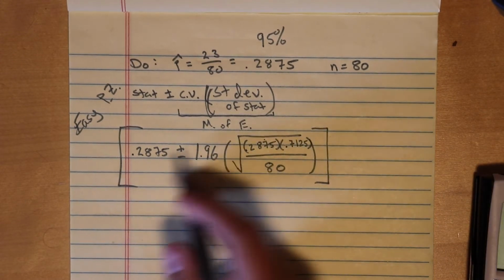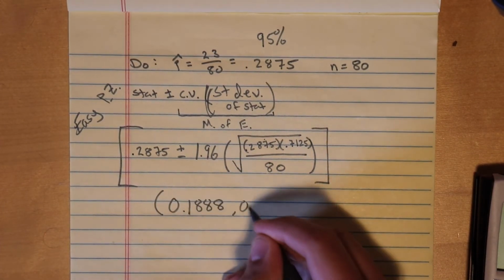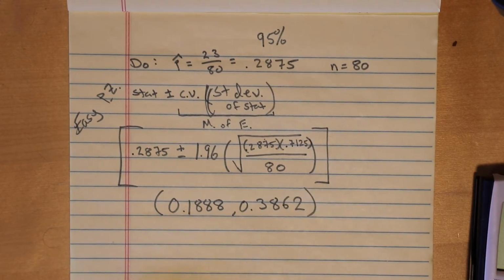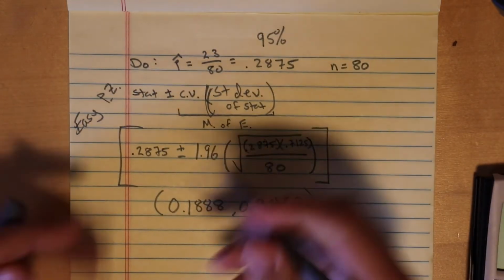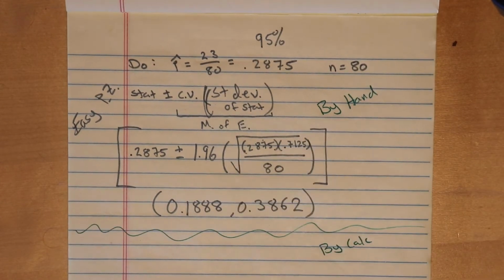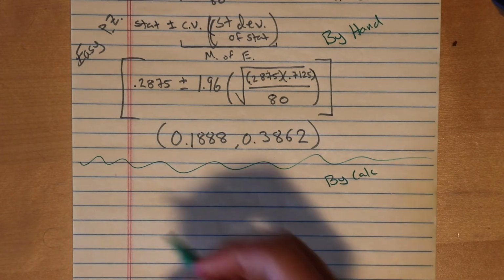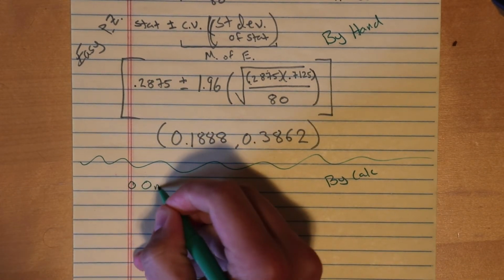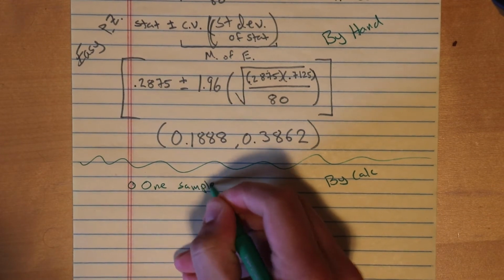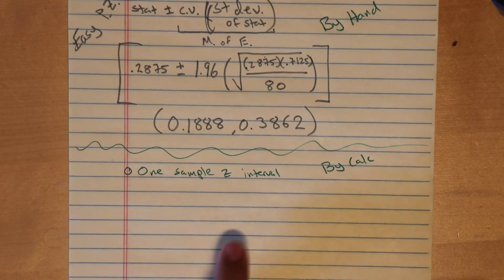And so if we evaluate this in our calculator, we would get this interval approximately. Let me show you what it would look like on a calculator as well. So this is by hand. The big thing with by calculator is that you need to state the name of the test. So the first thing is you would have to say 1 sample z interval. If you said test, that would be incorrect.